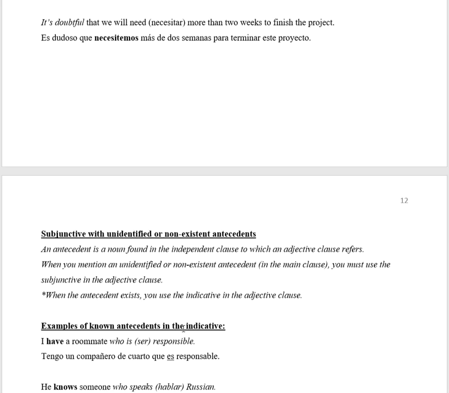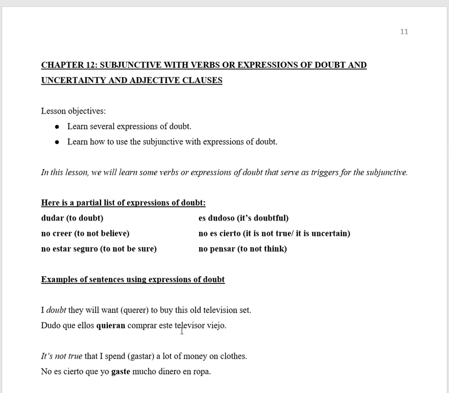All right, that's it for the subjunctive with verbs or expressions of doubt and uncertainty and adjective clauses.